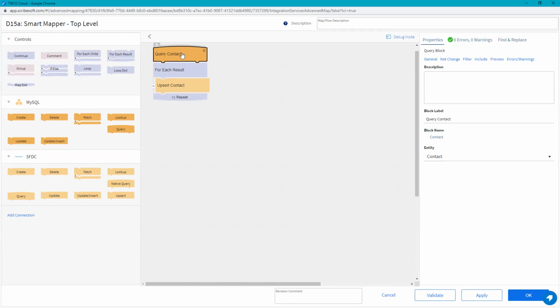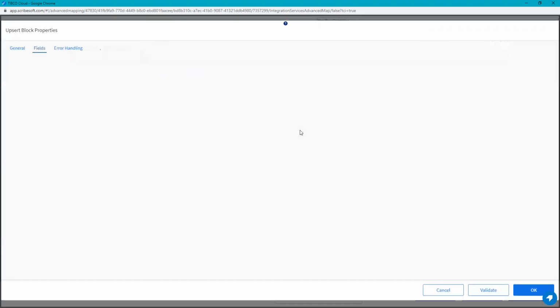For this one, this is a common example that I use. I have a MySQL database, and I'm going to integrate that with Salesforce. We query the contacts in our MySQL database, and then we loop through them. That's what this for each result is. And then we do an upsert on the contacts. Let's look at the field mapper and the upsert on the contacts here.